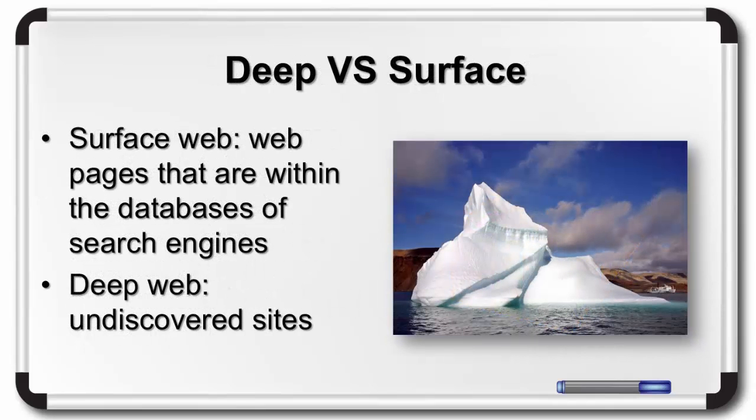Because you're only searching what Google spiders have found, there's a large part of the internet that, like an iceberg, has uncharted territory. This hidden part of the internet is called the deep web. When you are searching the web, you are really only searching the surface web.